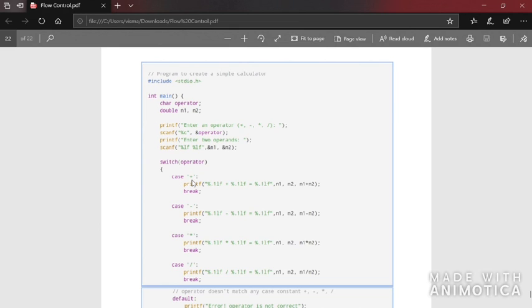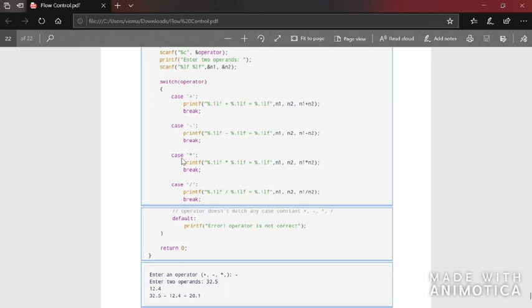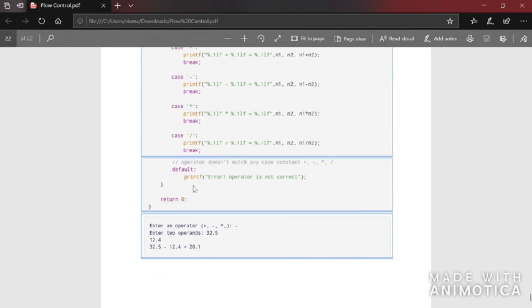So case plus, that is if the input given by the user which is stored in operator is plus, then you have to add the two numbers and print the sum. Then break. Otherwise, if the input given is minus, then you have to print the difference and then break out of the switch. If it is star, you have to find the product and print it. Otherwise, if it is slash, you have to find the quotient after dividing, print it and then break.